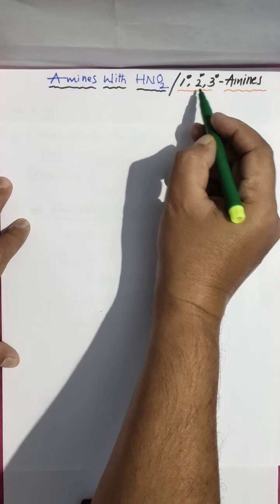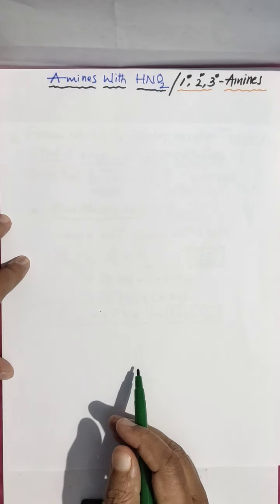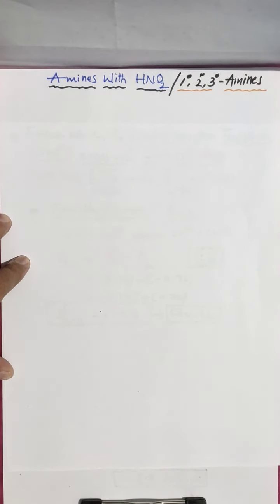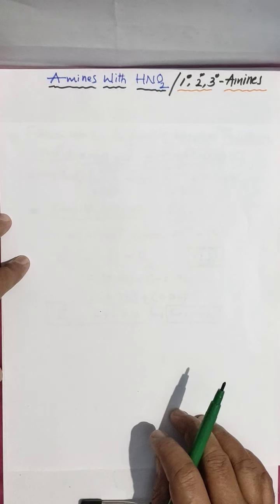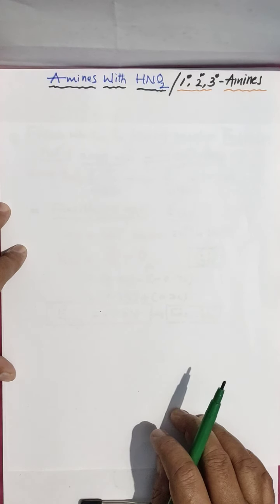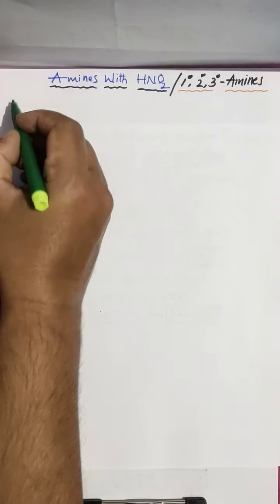Primary, secondary, tertiary amines all react with HNO2 and give respective products. Clear? They react differently and give different products.